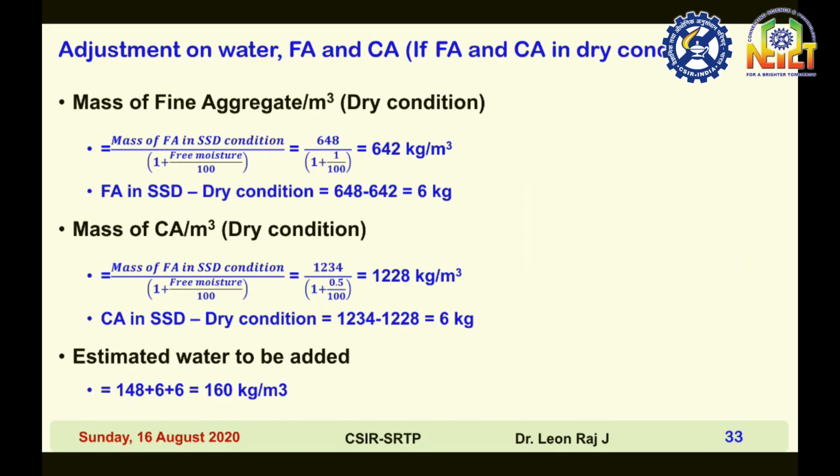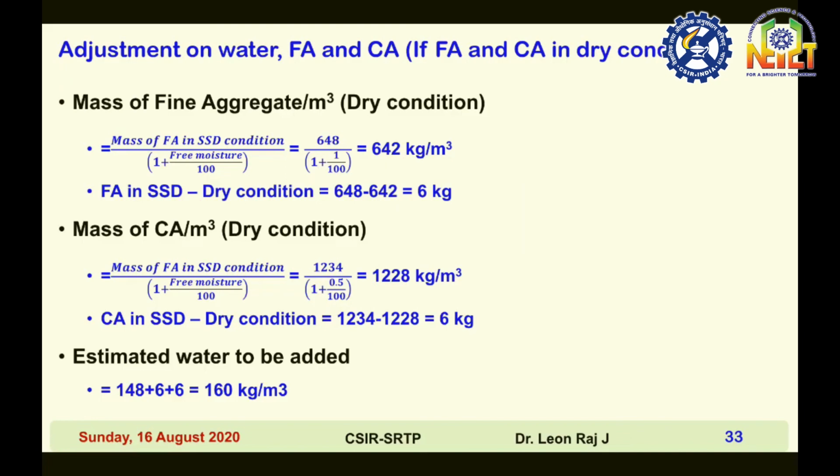So this is nothing but the aggregate is in dry condition. So you have to add some water to compensate the loss in water absorption, or you have to bring the material into saturated surface dry condition. So that's what this adjustment is made. In Tamil Nadu during summer season all the aggregates are almost under dry condition. So you have to make this adjustment, otherwise your mix proportion may not give correct results.